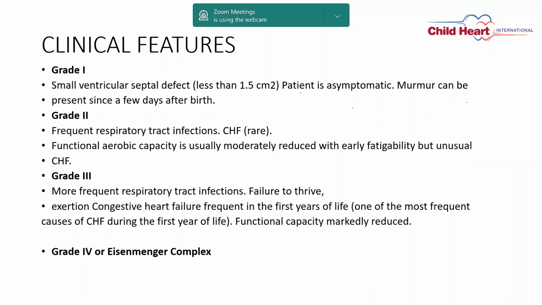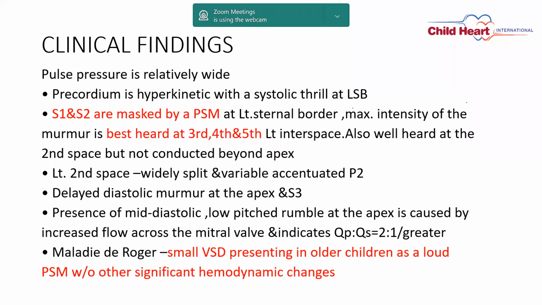Grade 4 is Eisenmenger complex, where you see the cyanosis. In examination, the pulse pressure is relatively wide because of large volume. The precordium is hyperkinetic with a systolic thrill at the left sternal border. S1, S2 are masked by the pansystolic murmur at the left sternal border. I am going to show you a nice picture of all this auscultation in the next slide.